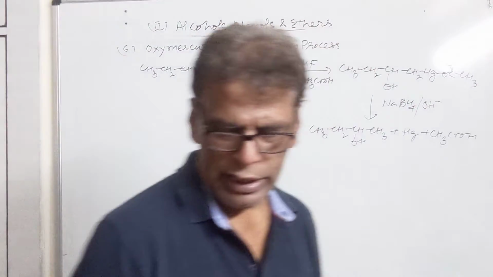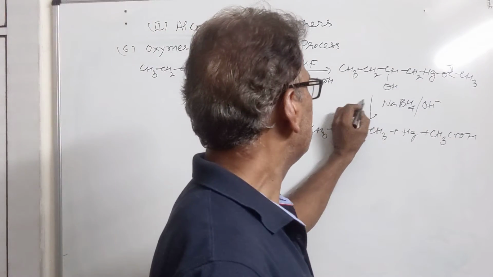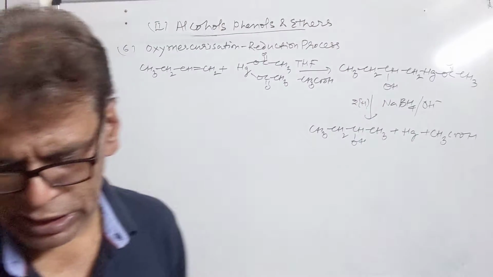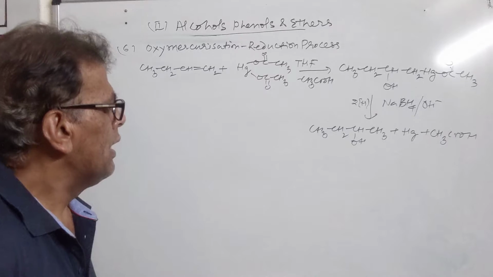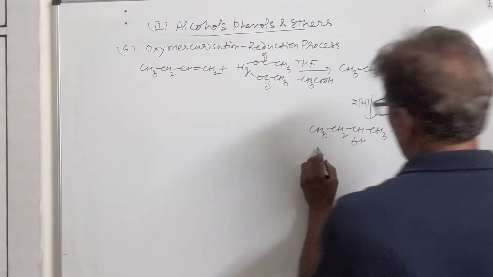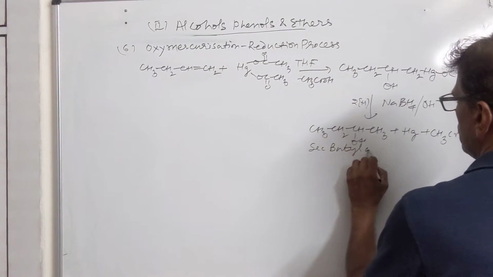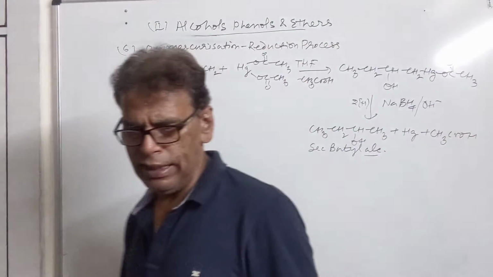It will supply two nascent hydrogens to the above molecule, and we get the product, a secondary alcohol. This is secondary butyl alcohol. Mercury and acetic acid are obtained during this reaction.